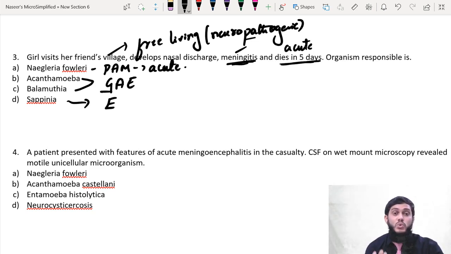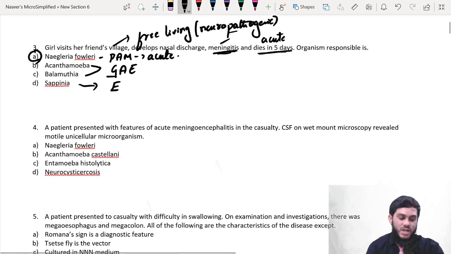And Sappinia is a new neuropathogenic free living amoeba which is identified. So here the option is Naegleria fowleri, because 2 things go in favor. One is meningitis, second, the patient dies in 5 days. That is an acute condition.